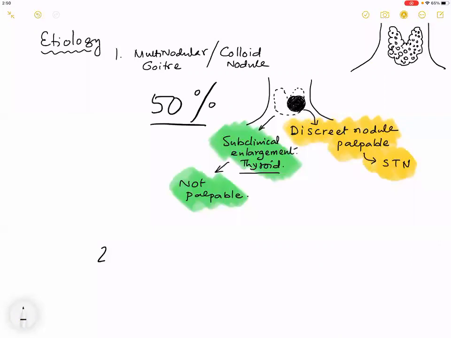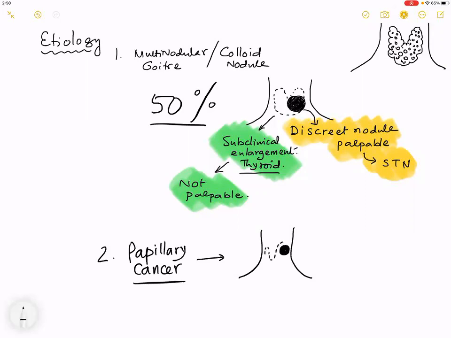The second reason is a papillary cancer of the thyroid, which we are not going to talk about today. We are going to dedicate a class to cancers of the thyroid. When you talk about a papillary cancer of the thyroid, the only thing you can palpate may be the cancer; there may be cancer in other parts of the gland also, I do not know, but the palpable nodule is the cancer.